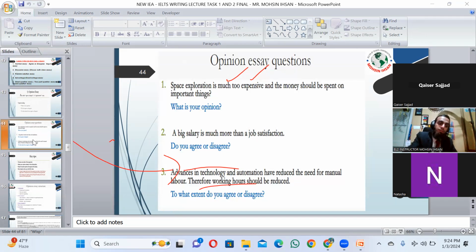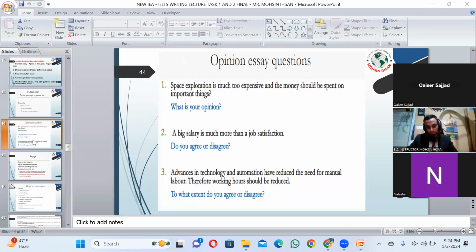Look at the following question. Space exploration is much too expensive, and the money should be spent on important things. What is your opinion? Now, this is called your opinion essay because the question is having an idea and a statement. And further, it's asking, what is your opinion about that? So it means we are supposed to share our opinion.